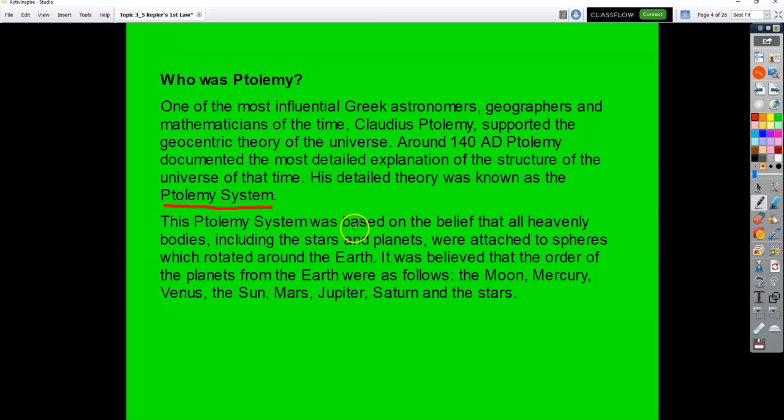This system was based on the belief that all heavenly bodies, including stars and planets, were attached to spheres which rotated around the Earth. It was believed that the order of the planets from the Earth were, so again, you put the Earth in the middle, and then it went Moon, being that it was the largest object in the sky, Mercury, Venus, then the Sun, then Mars, Jupiter, Saturn, other stars, which we know is not the correct order, but that was what Ptolemy came up with.